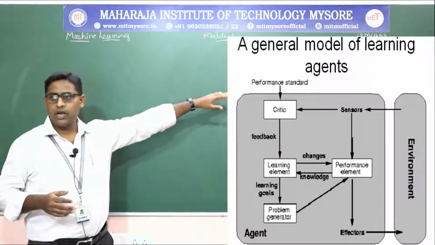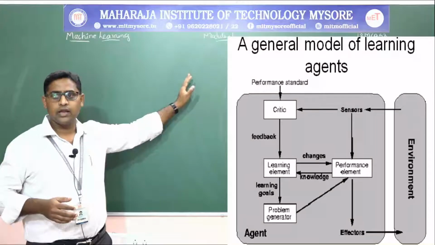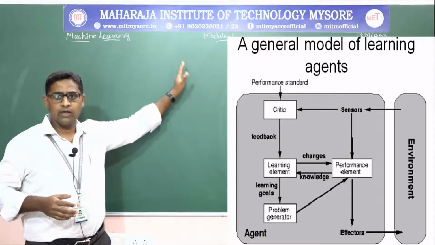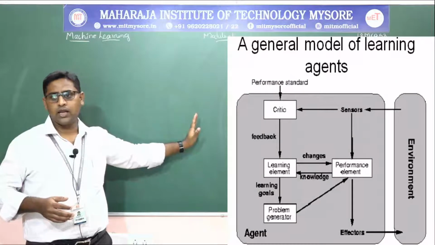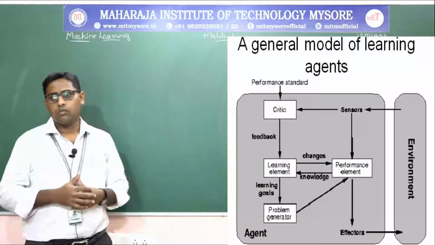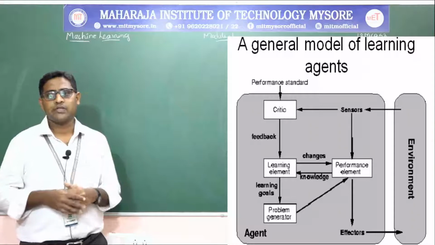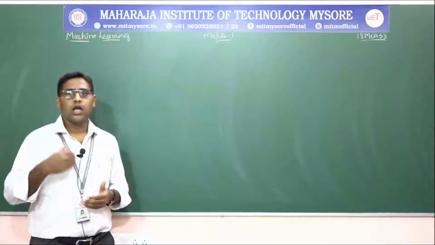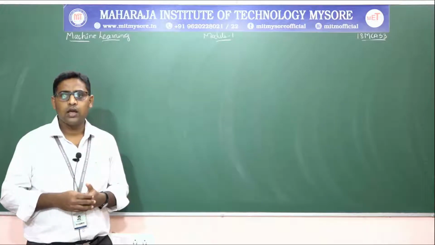Say from the environment it will come to the sensors, from the sensors it will come to the critic. Critic is something like decision making. From decision making it will be sent to the learning element. From the learning element it will come down to the problem generator, that is like an agent. Then it will go to the performance element, where it will be checked for the performance or the achievement of the goal, that is the accuracy of the result.